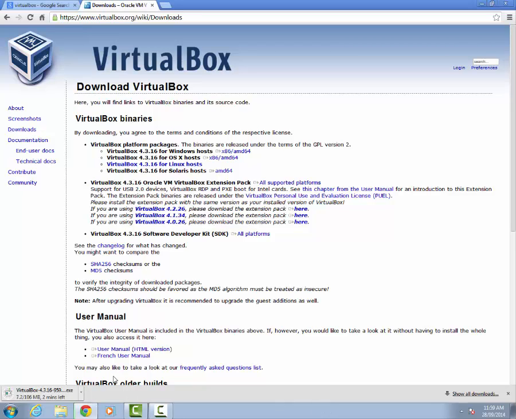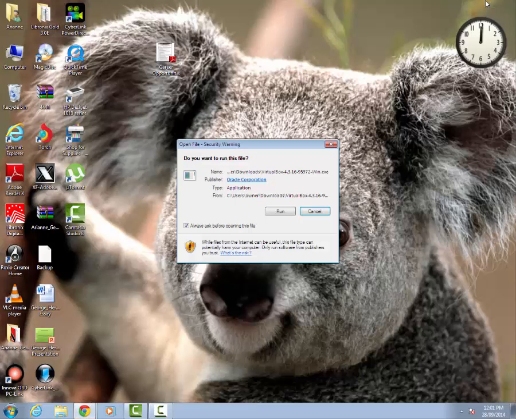After the file downloads, then we'll install it. So let's wait for it to finish. It shouldn't take that long. Now that the file is finished downloading, you're just going to click here. You can minimize this, run.